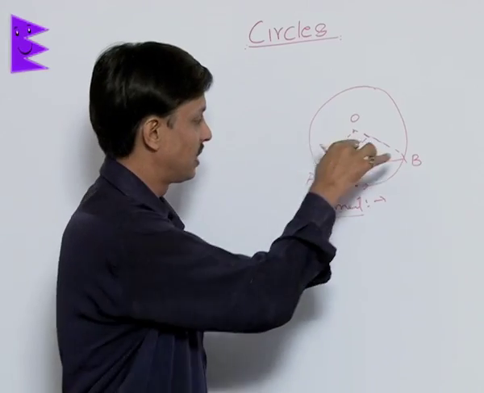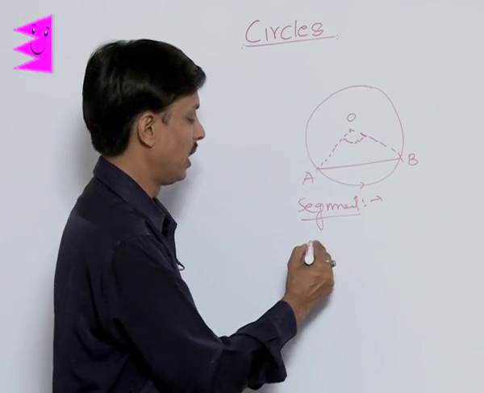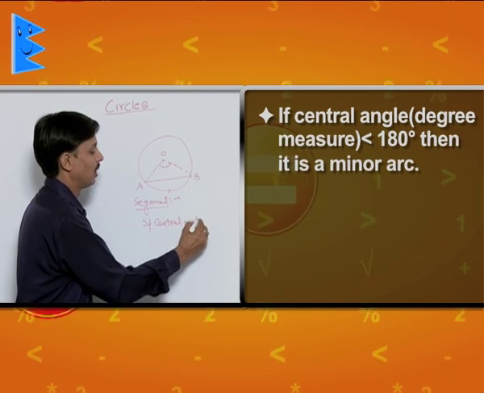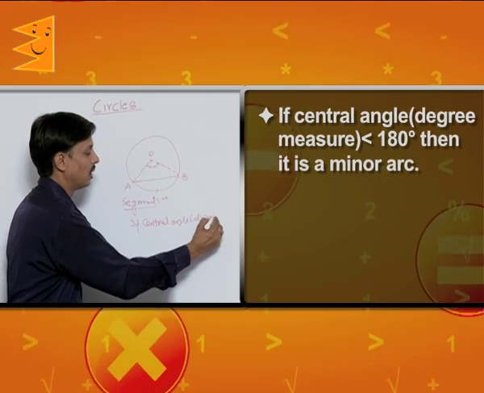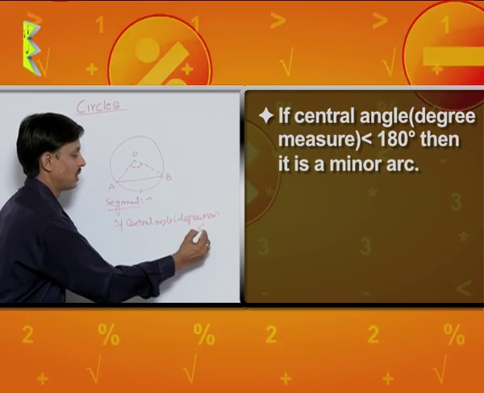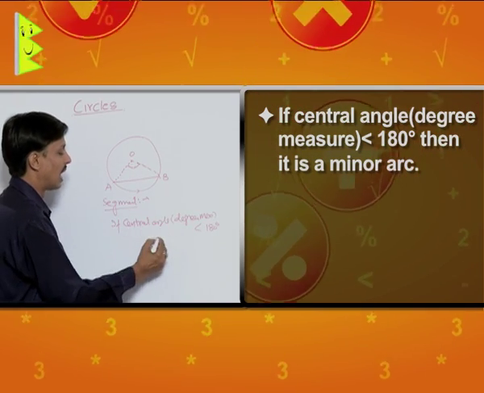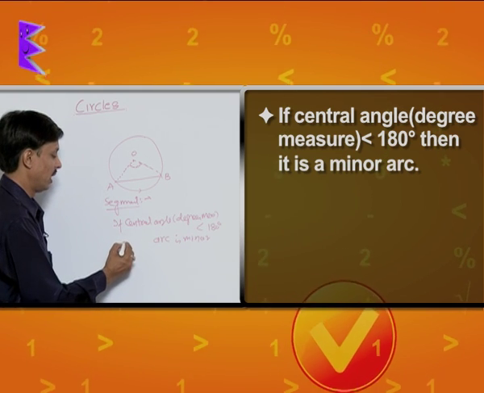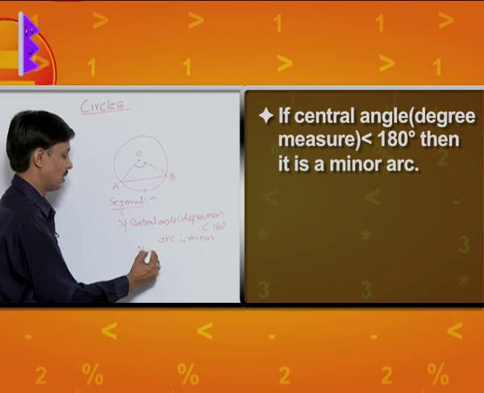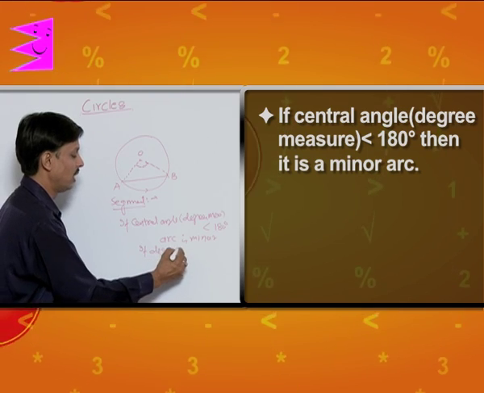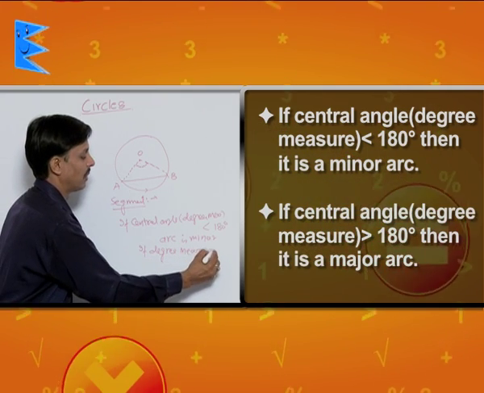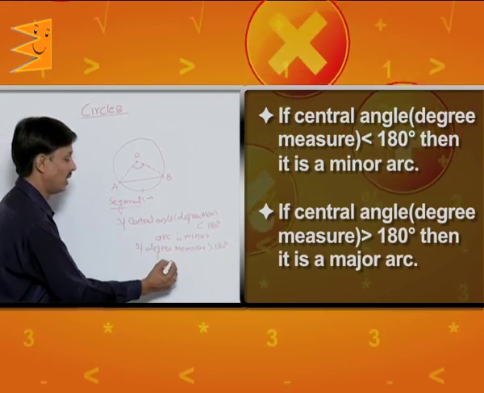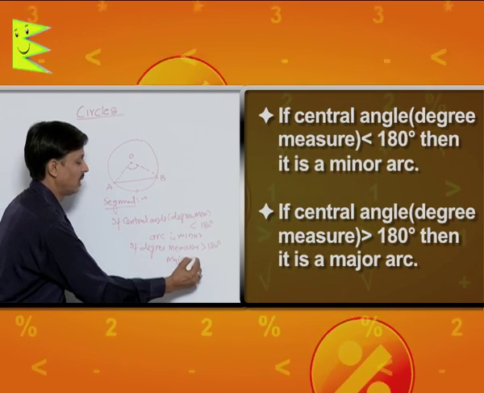If the angle at the center, that is the degree measure, is less than 180 degrees, then the arc is known as a minor arc. Second, if the degree measure, or central angle, is greater than 180, then the corresponding arc is said to be a major arc.